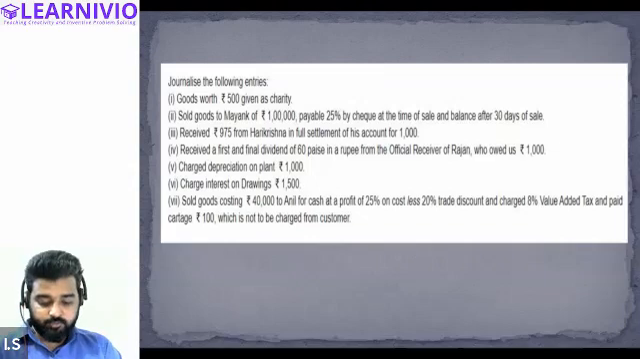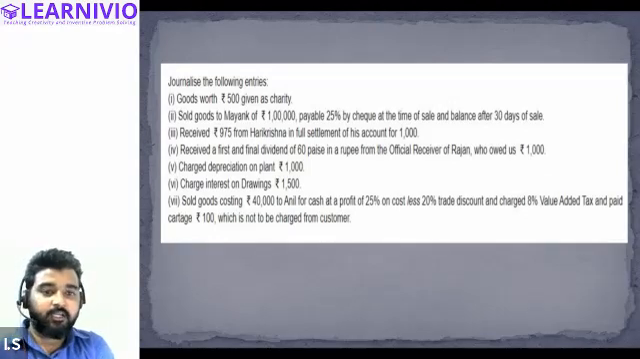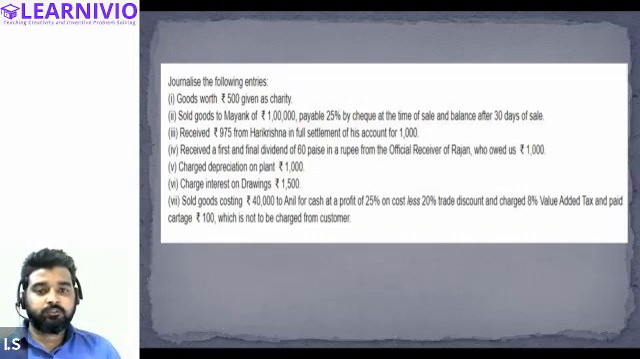So tell me, Samiksha, how will this be journalized? When we give goods as charity, what will happen? See, first of all, from the business point of view, you can take charity as an expense or a loss. Yes, sir. So any loss or expense should be debited, right? So charity account will be debited first of all.